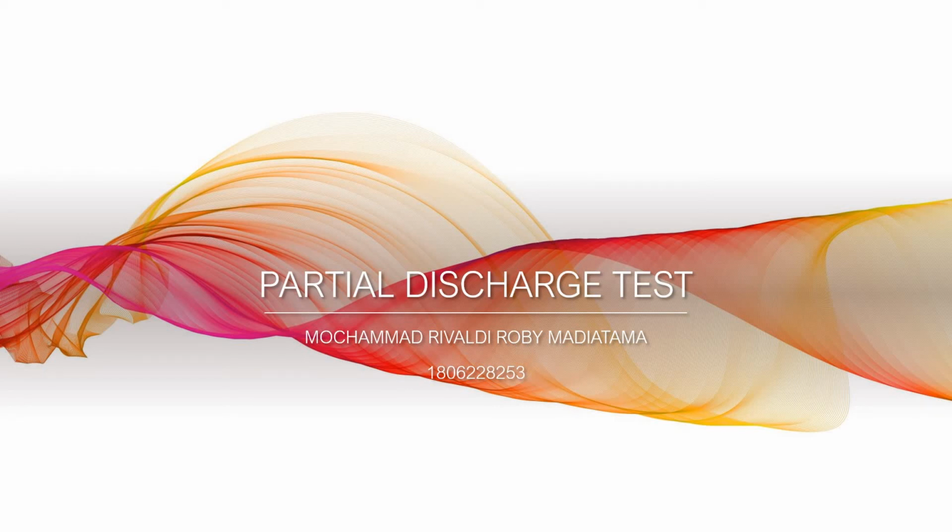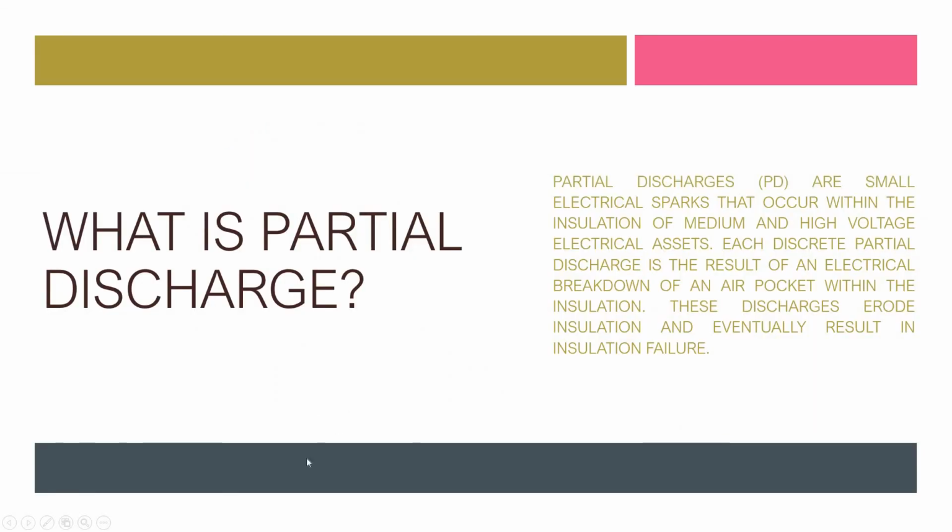In this presentation, I would like to explain to you about the partial discharge test. So, what is partial discharge test? Partial discharges are small electrical sparks that occur within the insulation of medium and high voltage electrical assets. Each discrete partial discharge is the result of an electrical breakdown of an air pocket within the insulation. This discharge erodes insulation and eventually results in insulation failure.